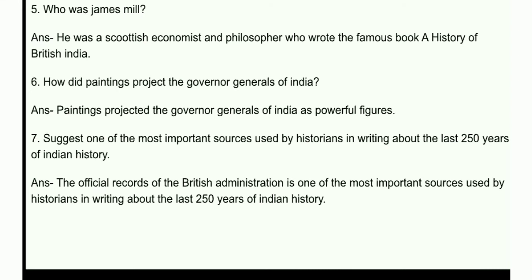Next question, one of the most important sources used by historians in writing about the last 250 years of Indian history. Answer, the official records of the British administration is one of the most important sources used by historians in writing about the last 250 years of Indian history.